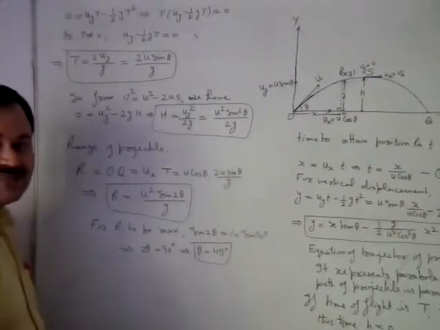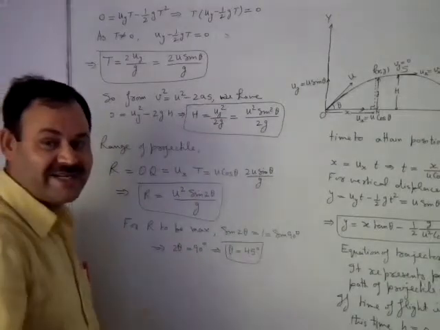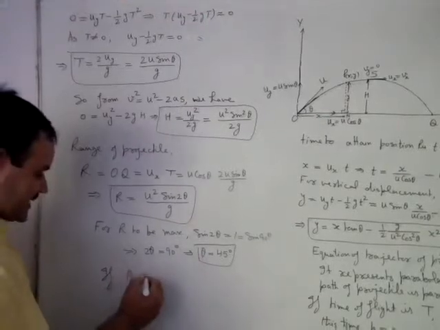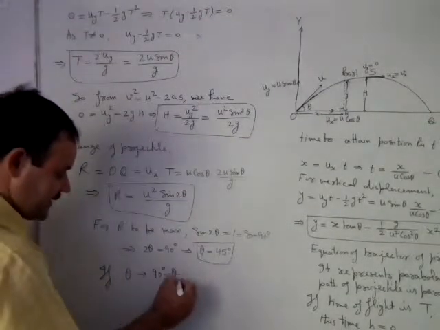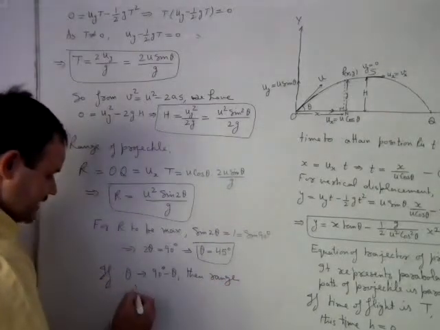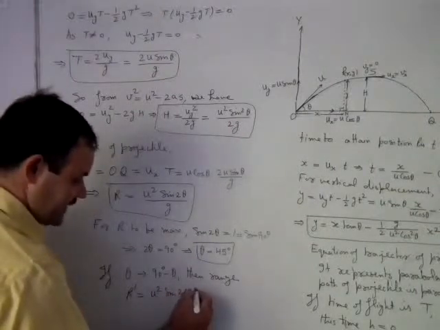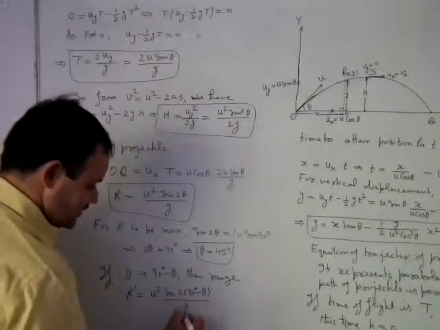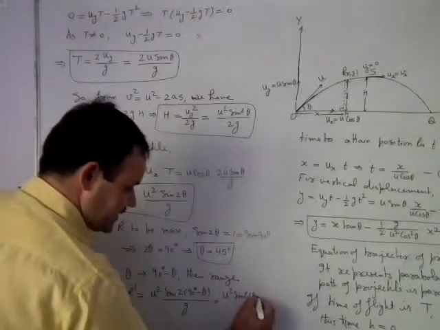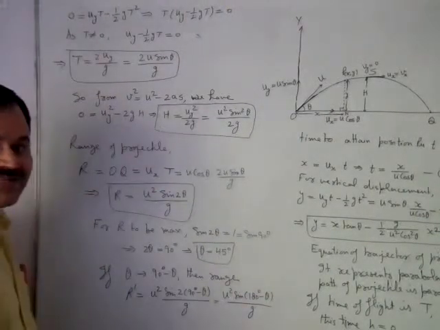One more thing: if we are throwing the body at an angle 90 minus theta instead of at an angle theta, it means theta is replaced by 90 degree minus theta. Then the range R dash is equal to u square sin 2 into 90 degree minus theta upon g. It means u square sin 180 degree minus 2 theta upon g. Sin 180 minus 2 theta is sin 2 theta.